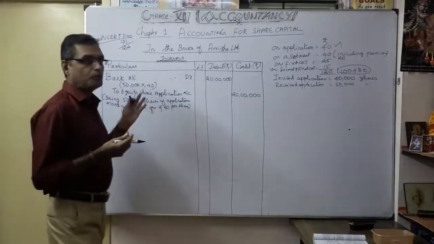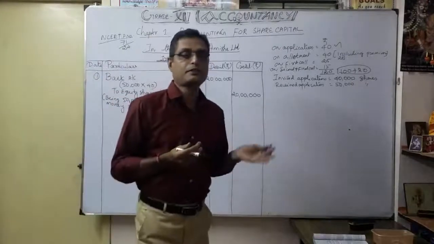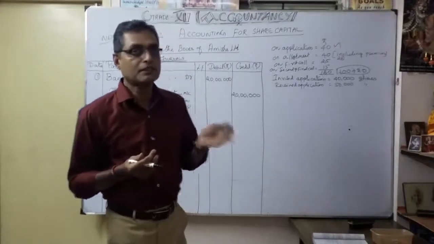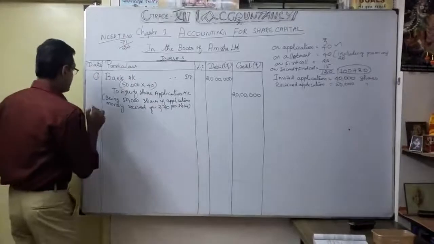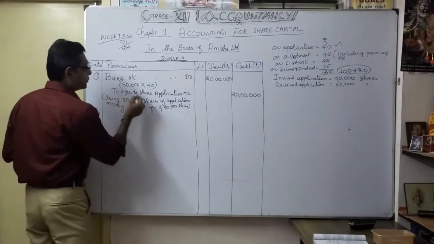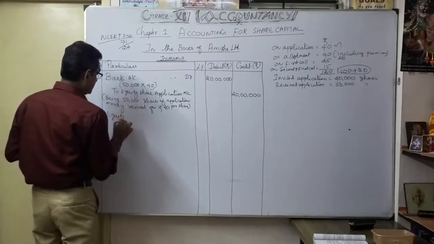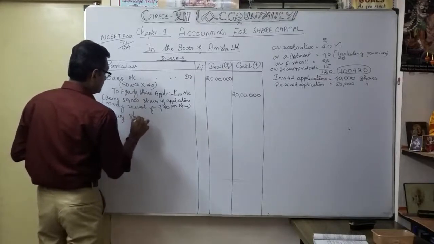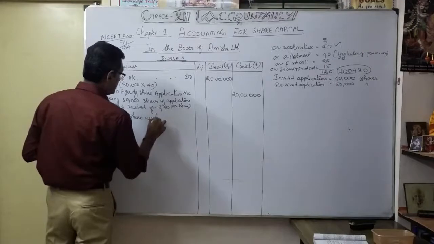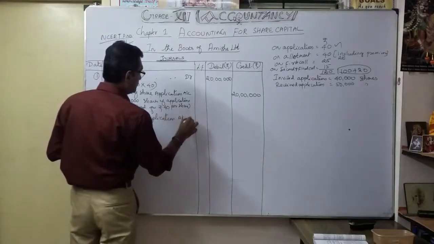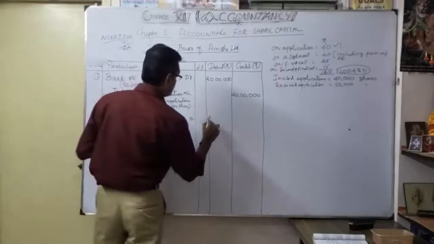Now, how much money are you going to transfer to equity share capital? How much are you going to adjust for excess application for share allotment? Okay. So now going for the second entry. So we are going to make it on the debit side, isn't it? So equity share application account debit, how much? 20 lakhs.